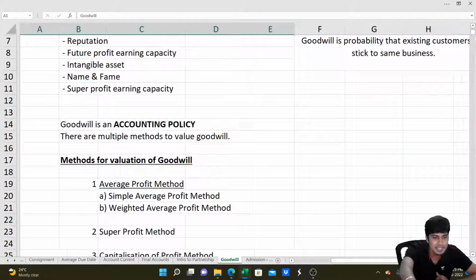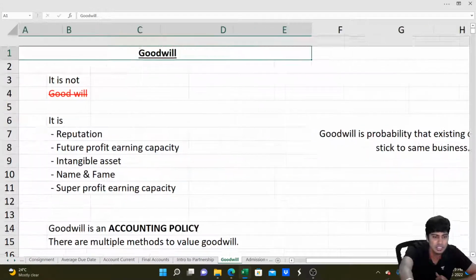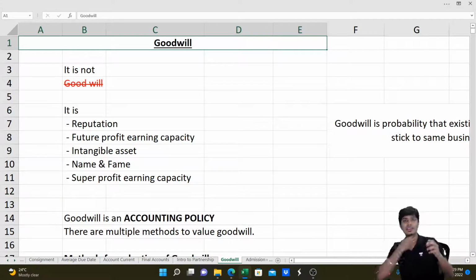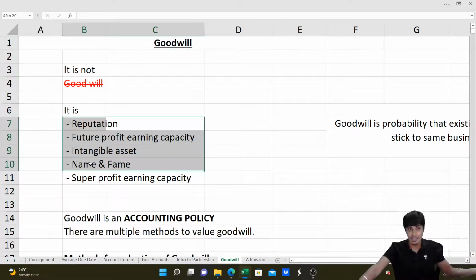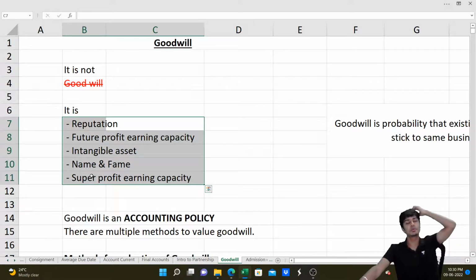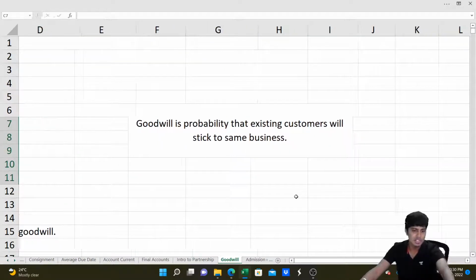So what is goodwill? First and foremost, it is not "good will" as two words. It is goodwill, one single word. Remember that. It is nothing but the reputation, future profit earning capacity, or an intangible asset, name and fame, or the super profit earning capacity of the firm. But I will define goodwill this way.